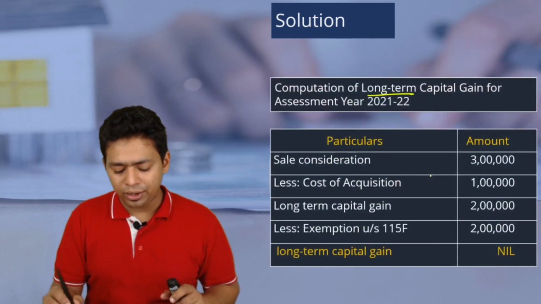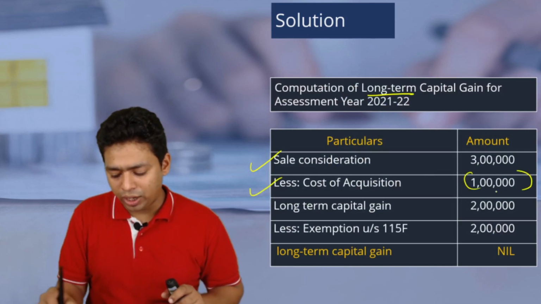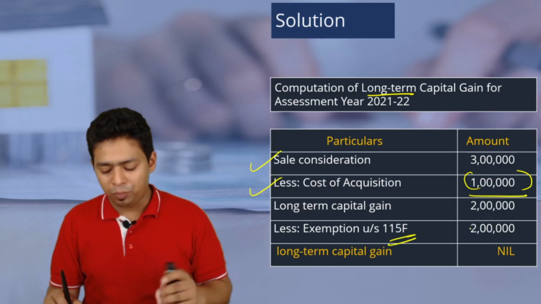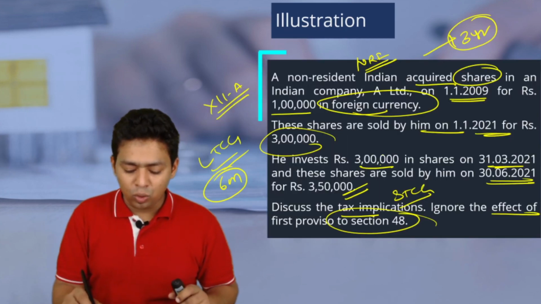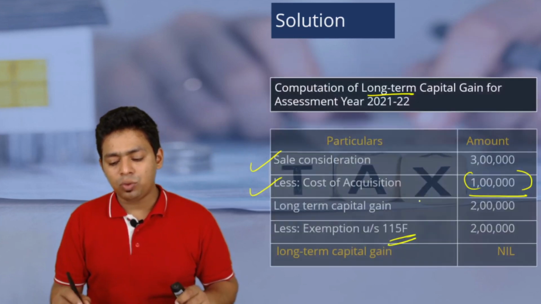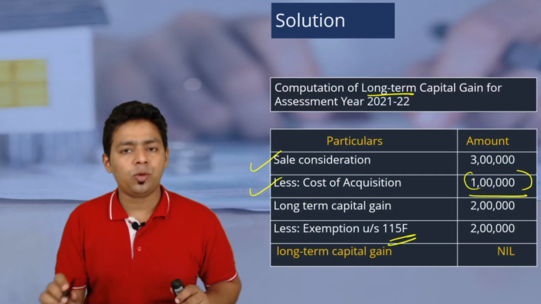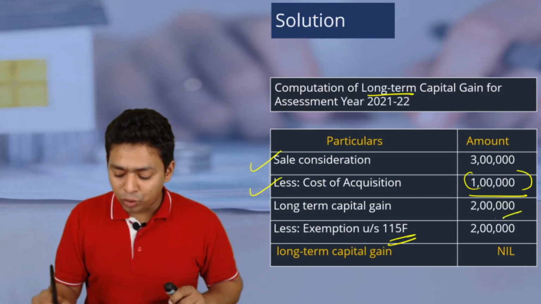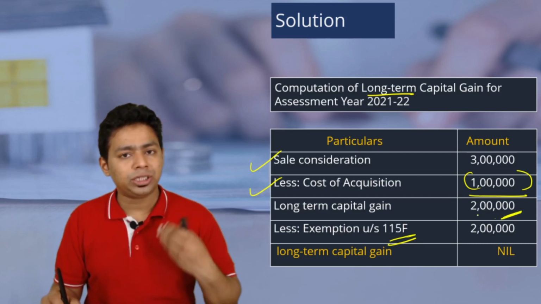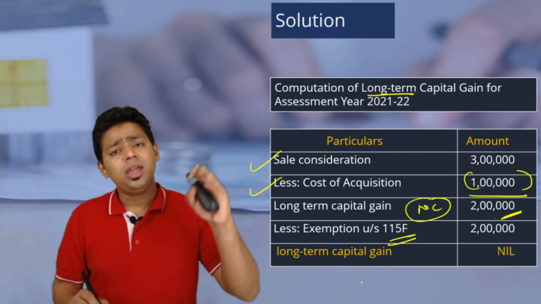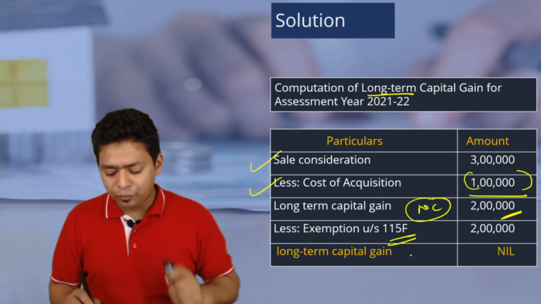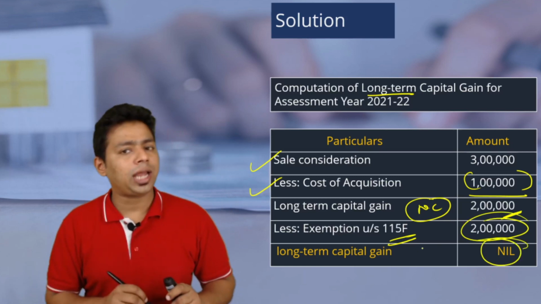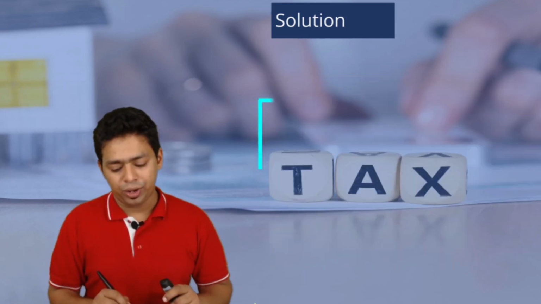Computation of long-term capital gain: sale consideration 3 lakh, cost of acquisition 1 lakh, so long-term capital gain is 2 lakh. Exemption will be given to the whole amount because here he has invested the whole 3 lakh rupees. He was supposed to invest the net consideration of 2 lakh, but he has invested more than 2 lakh. Therefore, my dear friend, the exemption will be fully given and there won't be any taxable capital gain in this particular assessment year.